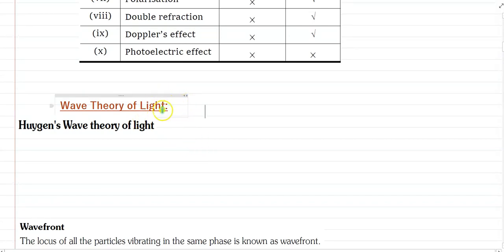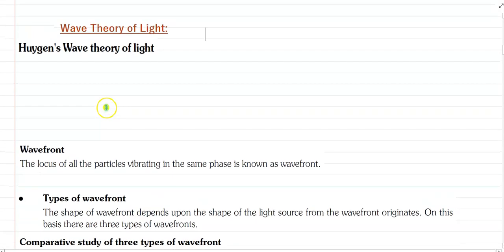So now we will discuss the wave theory of light, Huygens wave theory. Huygens first told that light is a wave, but at that time electromagnetic waves had not been discovered. So they knew that to travel, a wave needs a medium. So the scientists introduced the theory of the ether medium. They said the universe is completely filled with a medium called ether, through which waves can travel.